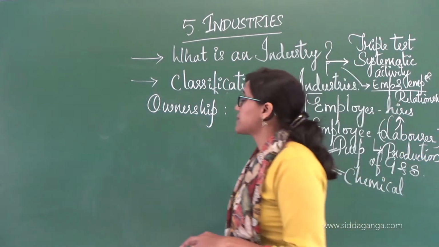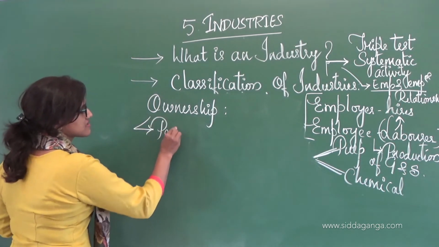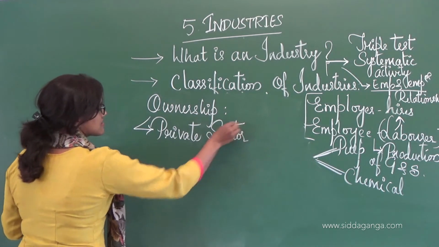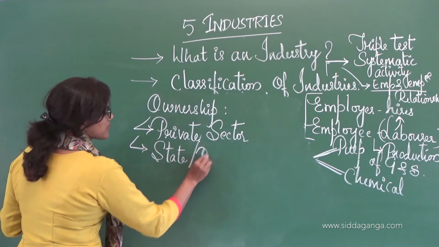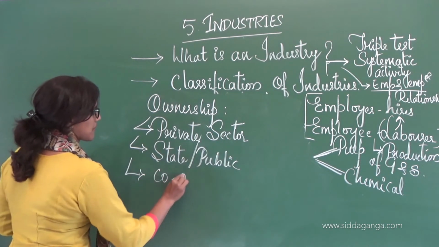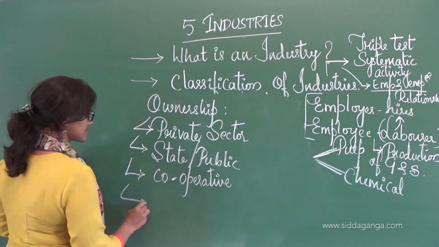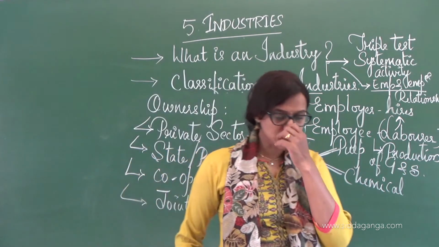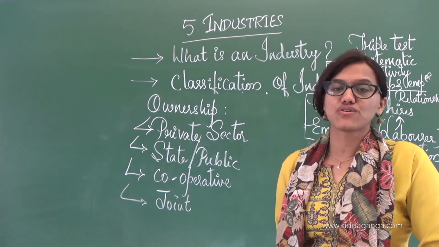So we have the private sector, state or public sector, cooperative sector, and the joint sector. When it comes to this, the private sectors are owned and operated by individuals or a group of individuals.